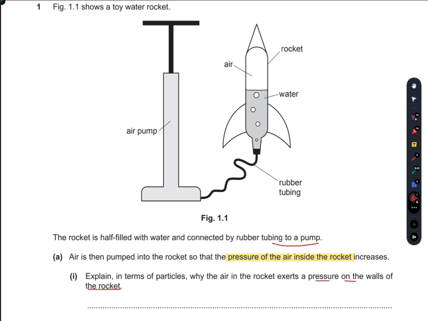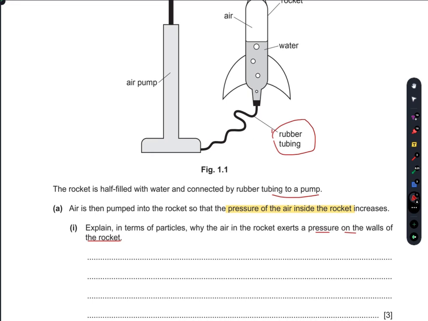Now, this is the air pump and it is connected by a rubber tubing to this toy water rocket. This contains water along with the air. Now he asks us that when I pump the air into the rocket, why is there a pressure exerted on the walls of the rocket? So the answer is quite simple actually.